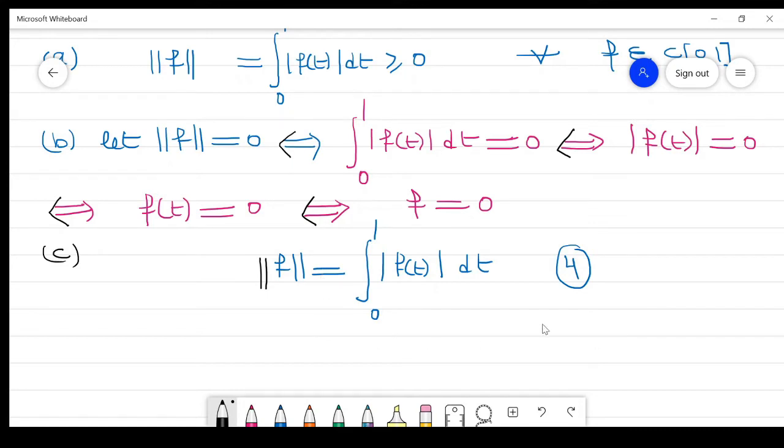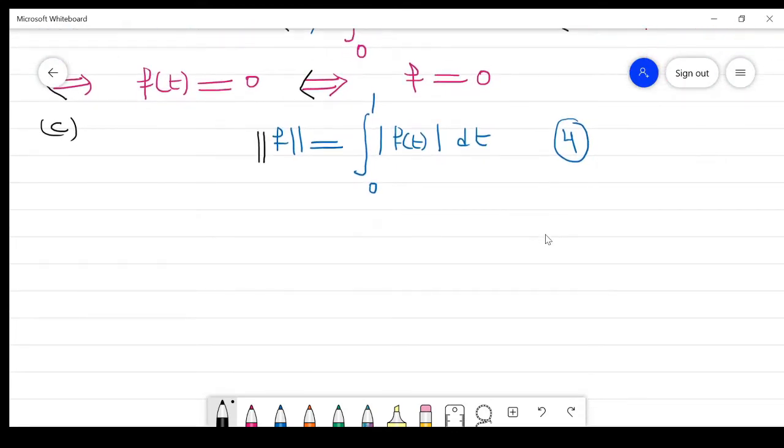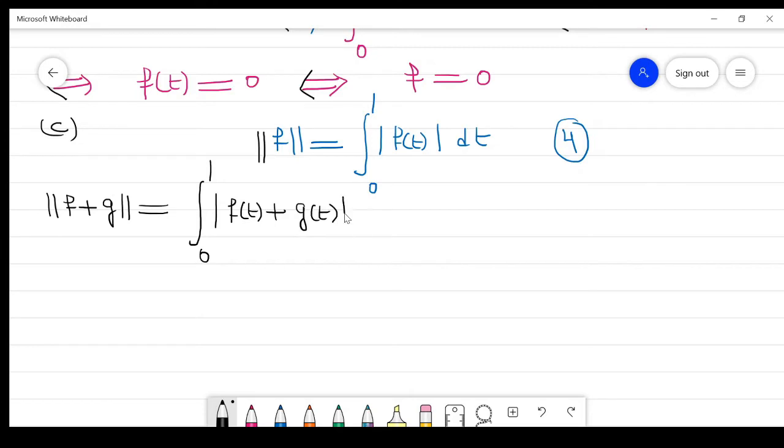Now third is the triangle inequality. To prove the triangle inequality, we take two functions f and g. Let the norm of f plus g be the integration from 0 to 1 of the absolute value of f of t plus g of t into dt.